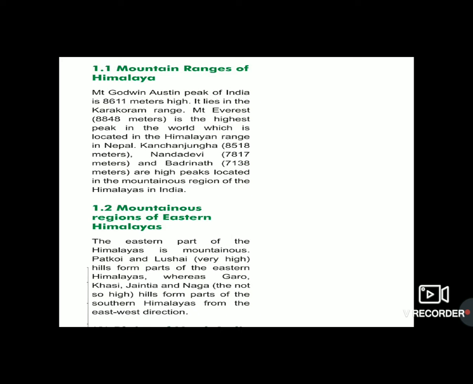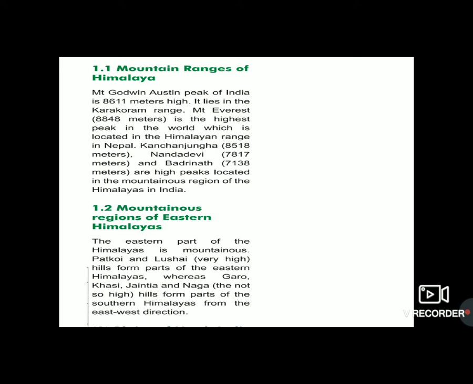Second is Mount Everest. It is the highest peak in the world, located in the Himalayan mountain range in Nepal. Kanchenjunga's height is 8,518 meters. Nanda Devi is 7,817 meters and Badrinath is 7,138 meters. These are all famous mountains of the Himalayan ranges located in the Himalayan chains in India.